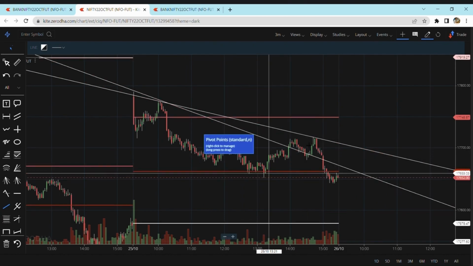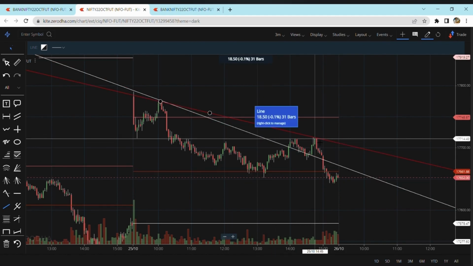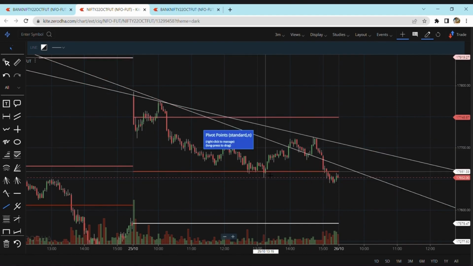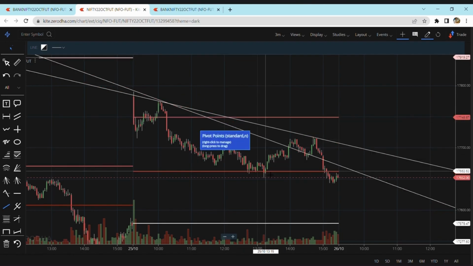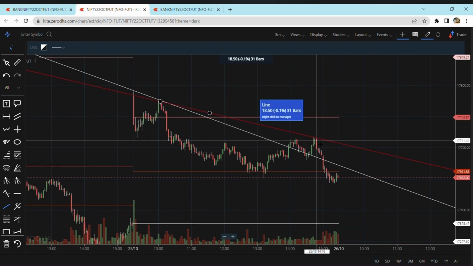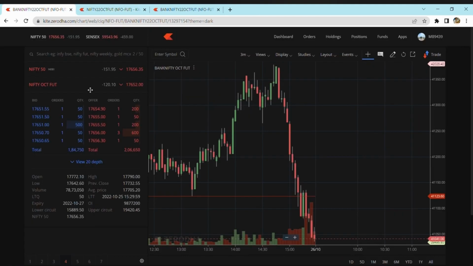It quickly makes a high within no time, within like 1 hour, it makes a high of 17,714. We thought that it had touched the support, and after touching the support, this becomes resistance number one. So we thought that it would touch resistance number one. Okay, but it did not, and it took a reversal from over here, and then the crash came, and it closed at 17,652. All right, now let us come back to Bank Nifty October future.